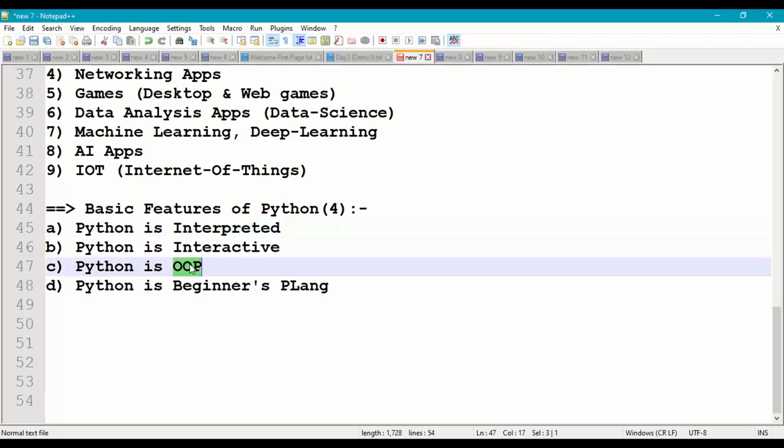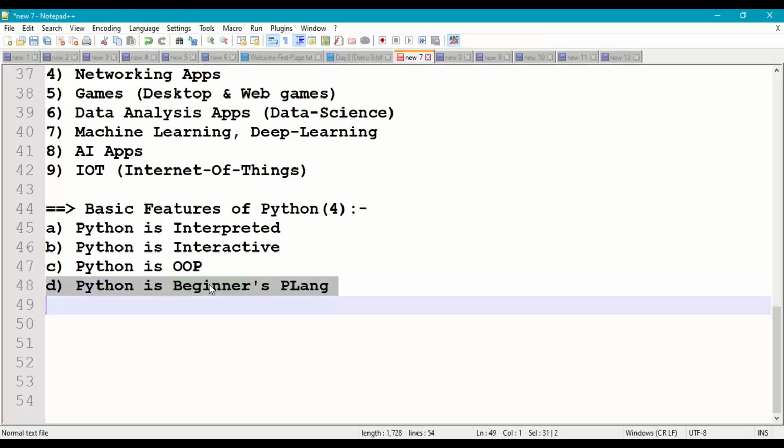And Python is an object-oriented programming language. So in Python, we can use abstraction, encapsulation, inheritance, polymorphism, classes, objects, etc. All the features or principles of OOPS can be used in Python programming. And Python is a beginner's programming language.